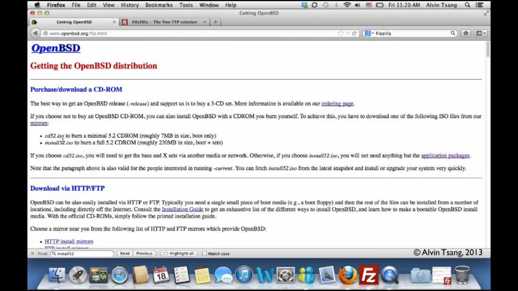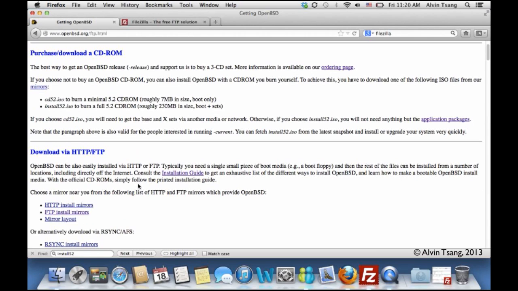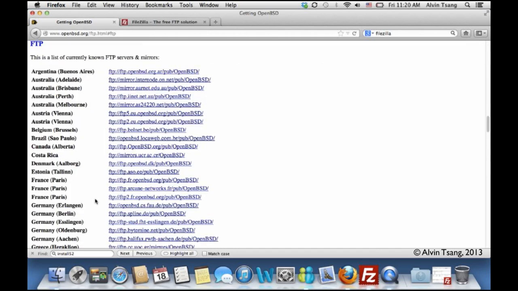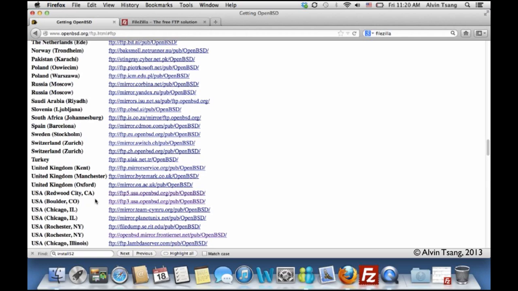Now, to get it, let's click on Get Releases, and it tells you that if you want to install OpenBSD with a CD-ROM you burn yourself, you download one of the following ISOs from our mirrors: the minimal cd52.iso or the install52.iso to burn a 230 megabyte CD. That's what I usually choose, and I usually go for FTP instead of the HTTP mirrors. And I go for the US mirrors usually. So I'll just pick this one.